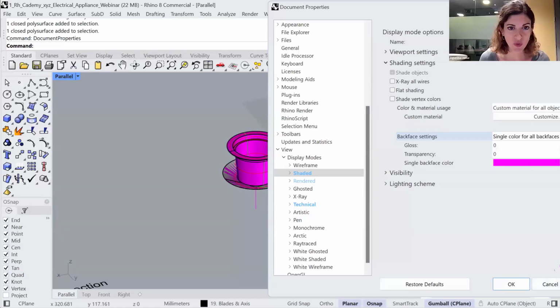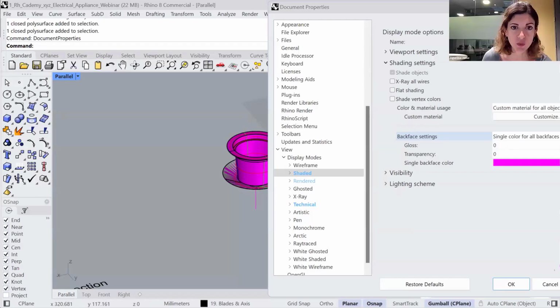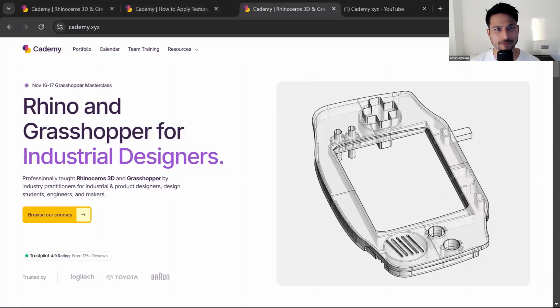Okay. So I have two more questions. One is from Ujwal. Which offered course goes more into DFM commands of Rhino, like draft angle analysis, the command you used in this demo? Sorry, can you repeat? Yes, which offered course from Academy, I guess, goes more into the DFM commands of Rhino, draft angle analysis. In two of our courses, we go through these tools.